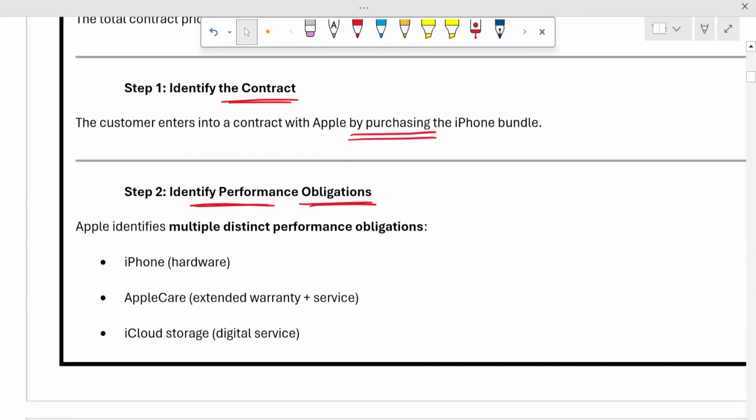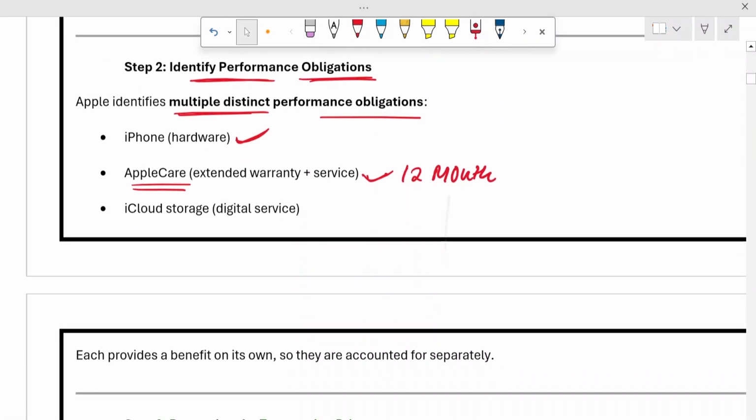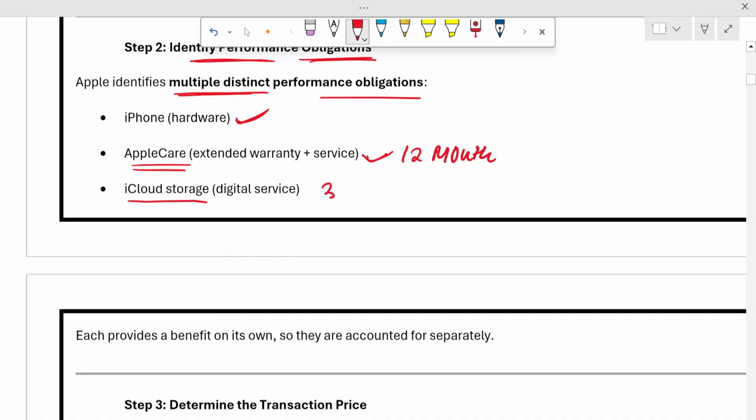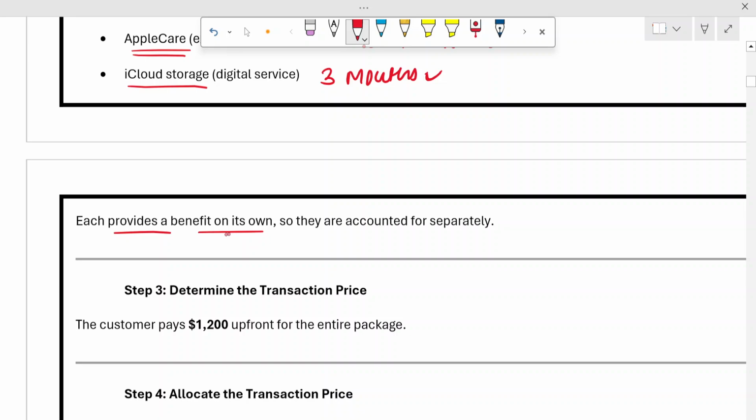Now within that, Apple company will simply say that, okay, I have three different performance obligations. One is I will be delivering the hardware, the iPhone. Second, I will be giving the Apple Care services for 12 months. And third, Apple company will be giving iCloud storage for 3 months. So these three things will be done by Apple company. Now, all these benefits can be given by Apple company on its own. So basically we can say that they can be sold separately.